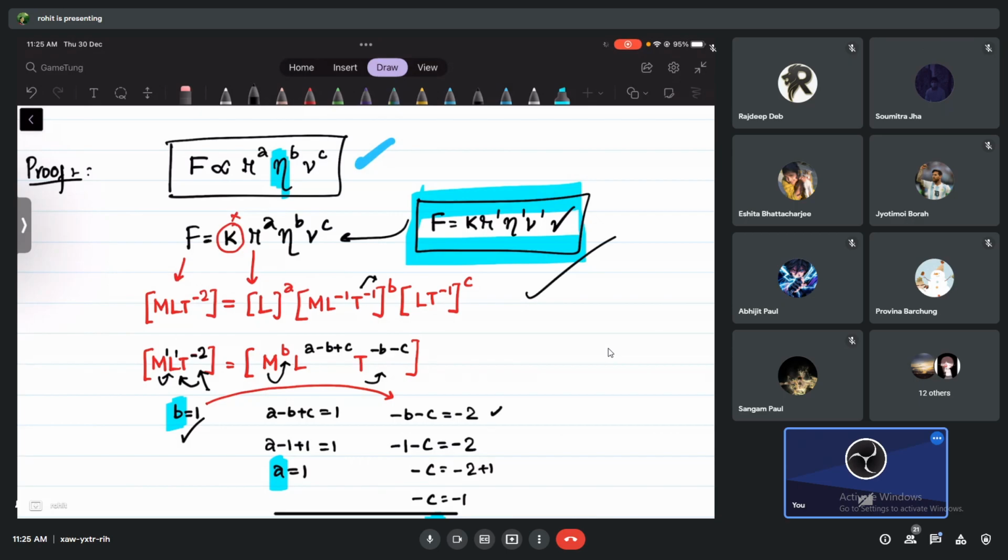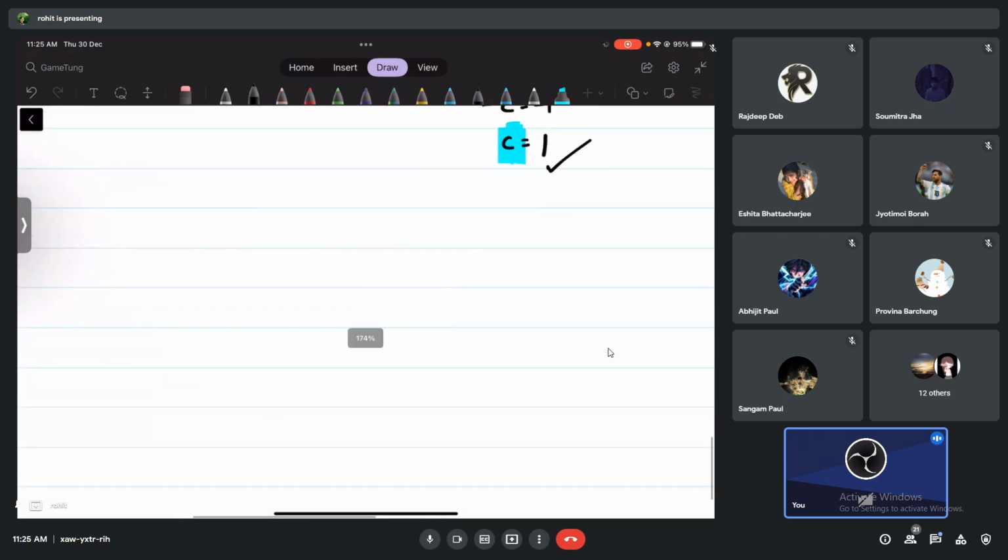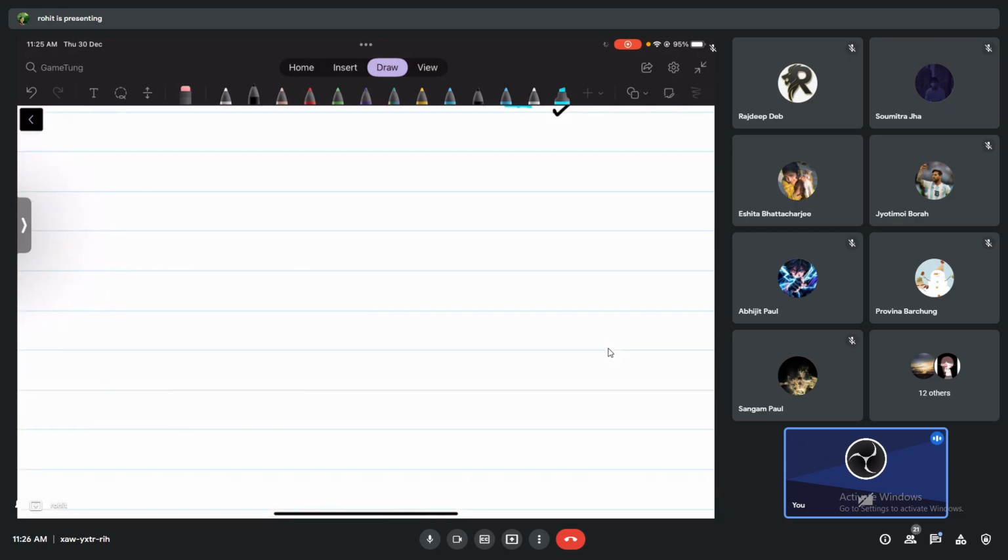Now, numerical problem. I don't know if you have checked the notes or not, but let me quickly talk about this numerical. Now this one, I cannot talk about right now because you have to do terminal velocity. I think we can go to the terminal velocity topic very quickly. Let me quickly check if I can give you any numericals from here. No, not possible right now, I think. This one I've already given, please do it.